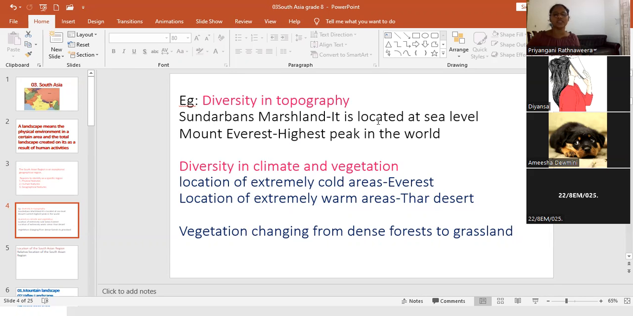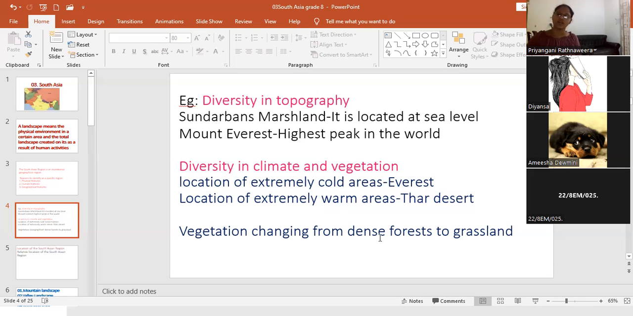Sundarban marshland, it is located at sea level. Mount Everest, the highest peak in the world. Diversity in climate, also we can identify climate and vegetation. Location of extremely cold areas like Everest. Top of the Everest, very cold. Location of extremely warm area like desert, Thar desert. Vegetation changing from dense forest to grassland. So we can identify the diversity in climate and vegetation.